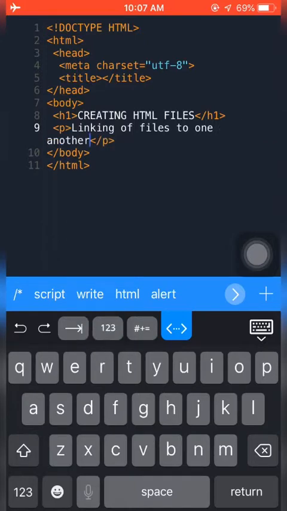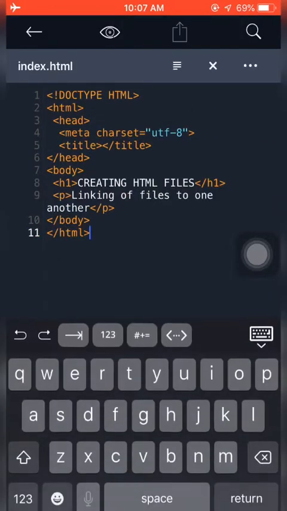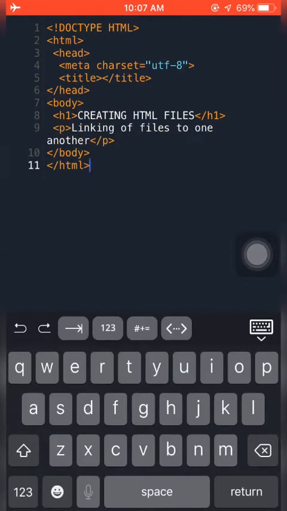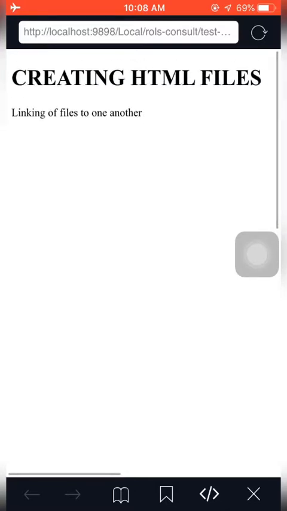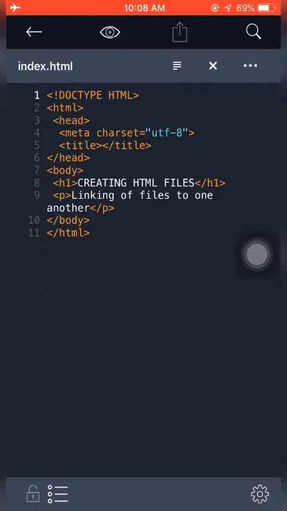Thank you. So the moment I click on this keyboard sign over here, my work is saved. Click on the eye image over here and I can see what I've written. And then also creating HTML files and linking of files to one another. So we've created our first HTML file. And also that's fine. Okay, let's take it a bit further.